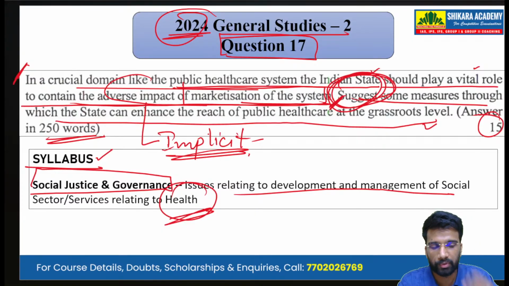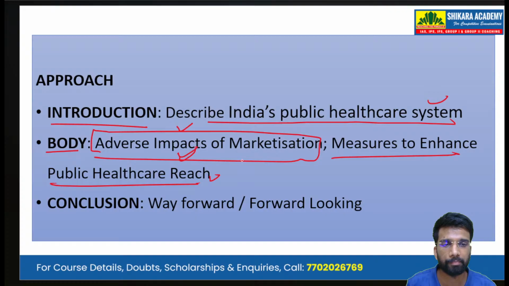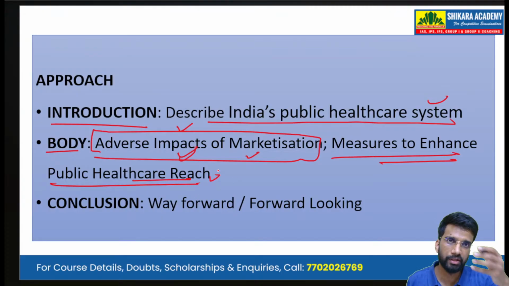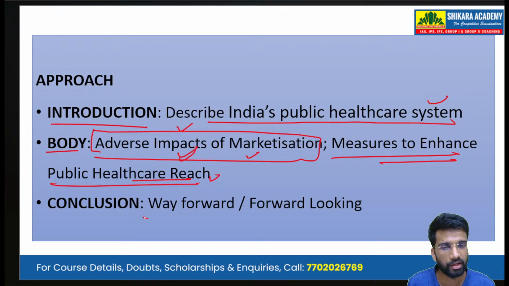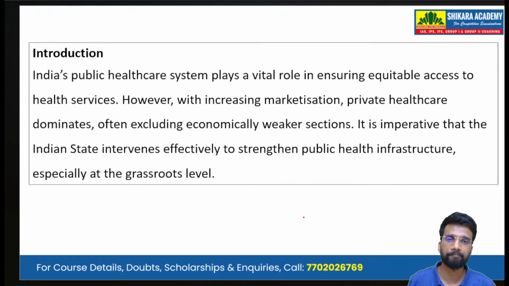Such type of question is implicit. Implicitly, we have to write about the adverse impact of marketization because it is a 15-mark question. Had it been a 10-mark question, then we could have skipped the adverse impact of marketization and directly moved on to the measures to enhance the public healthcare reach. So this is the demand of the question. And in conclusion, we write a way forward or a forward-looking line.